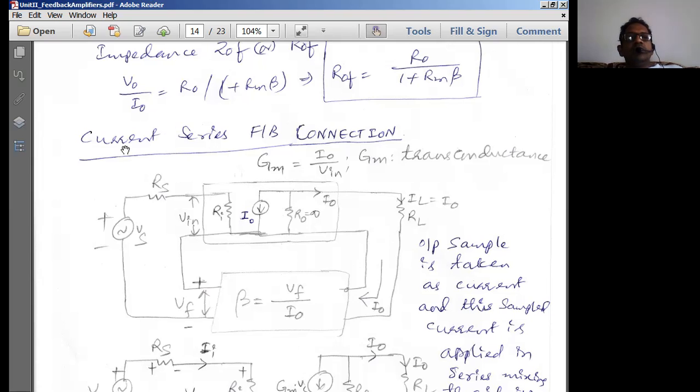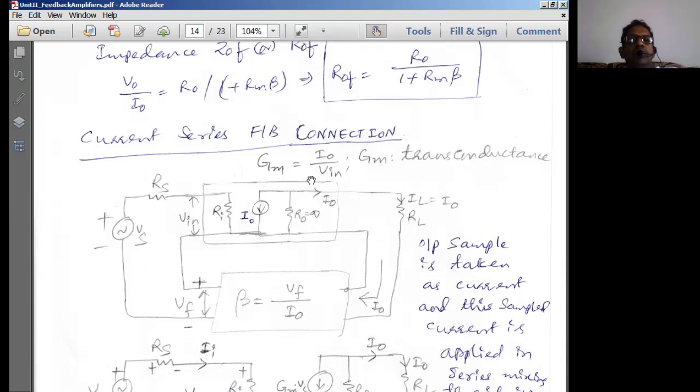So output resistance being high means ROF should be equal to RO into 1 plus A beta. Series mixing means input resistance should increase. Therefore, RIF is equal to RI into 1 plus A beta. And what about the expression for the closed loop gain? The general formula is A by 1 plus A beta. As it is current series feedback, output is current and input is voltage. Therefore, we can have a transconductance amplifier.